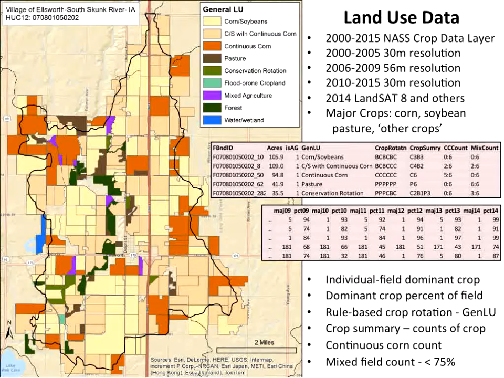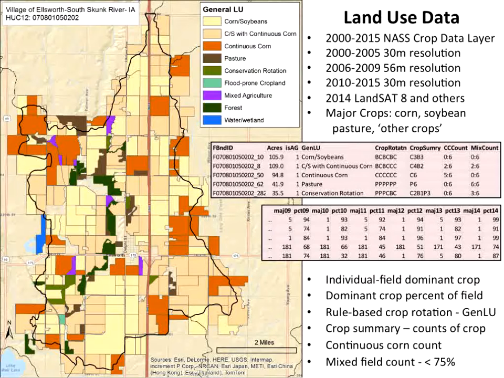And as you can see, over the years, the NASS Crop Data Layer varies in the resolution, and if you look at the actual attribution, the number of classes varies as well. They've done a very credible job of increasing their capabilities. Now they're using Landsat 8, which is a very nice platform, and they're also using a lot of European satellites and other ones as well.